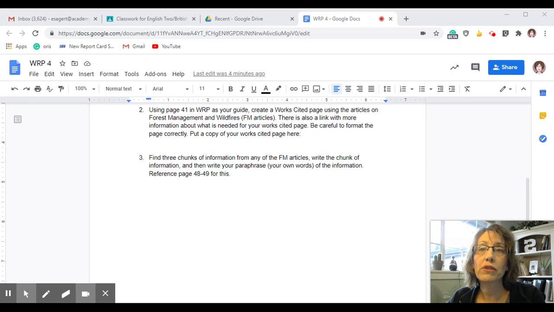So I want you to take a few lines, maybe two paragraphs, or maybe even just one paragraph from one of the forest management articles. Write it right here, and then right under that, write it in your own words. This is meant to help you practice summarizing, because summarizing information can be challenging, but it's something that you definitely need to be doing in your research paper.